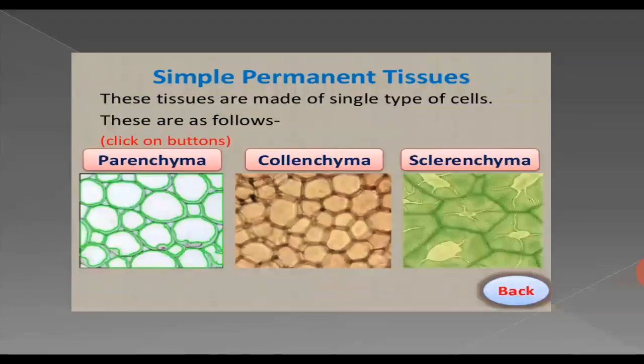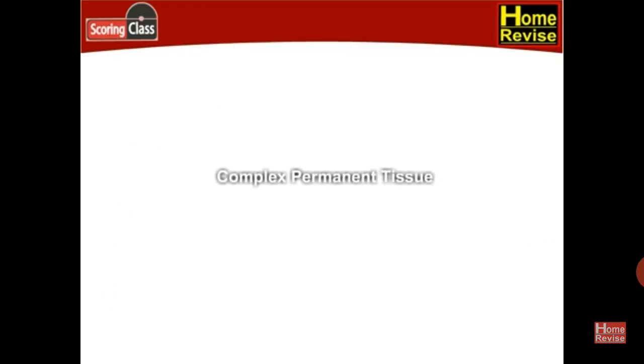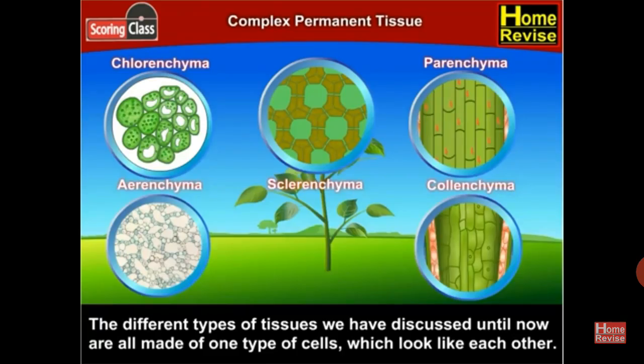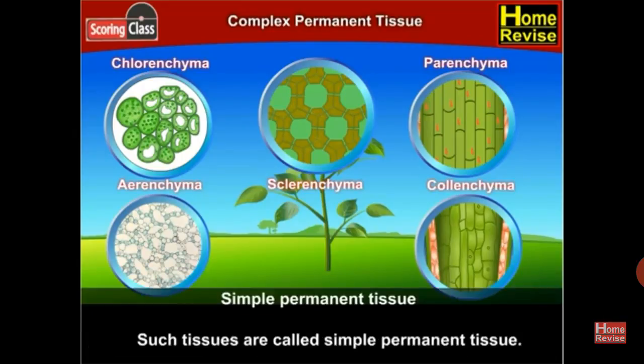Simple permanent tissues. These tissues are made up of a single type of cell. These are as follows: parenchyma, collenchyma, sclerenchyma. Now we have to discuss complex permanent tissue. The different types of tissues we have discussed until now are all made of one type of cells which look like each other. Such tissues are called simple permanent tissue.